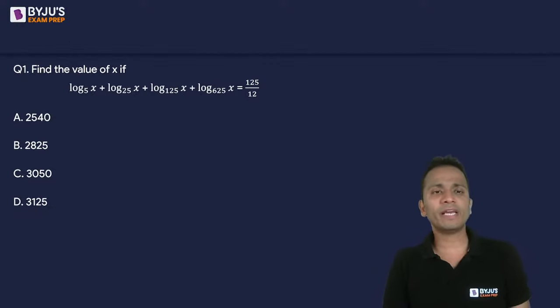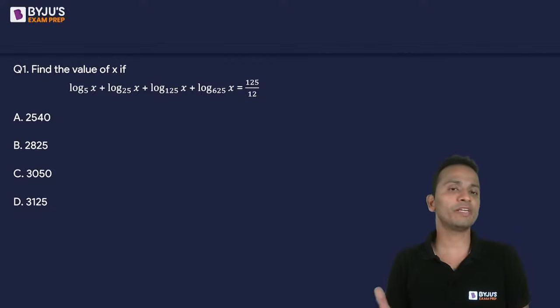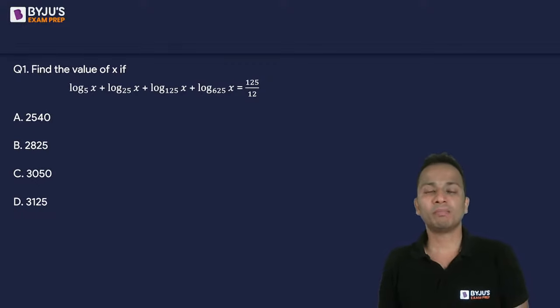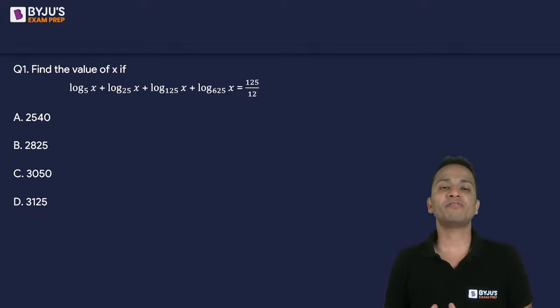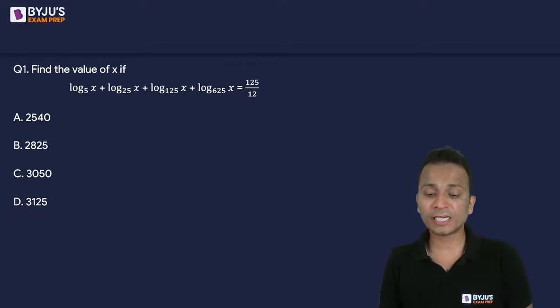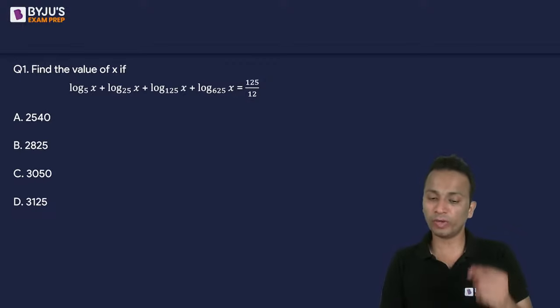Find the value of x if log of x to the base 5 plus log of x to the base 25 plus log of x to the base 125 plus log of x to the base 625 is equal to 125 upon 12.